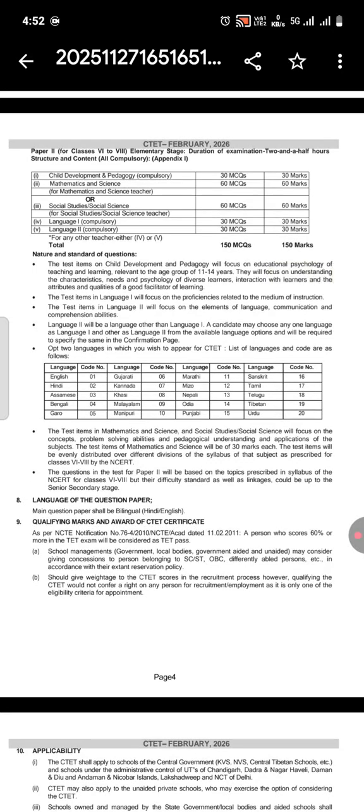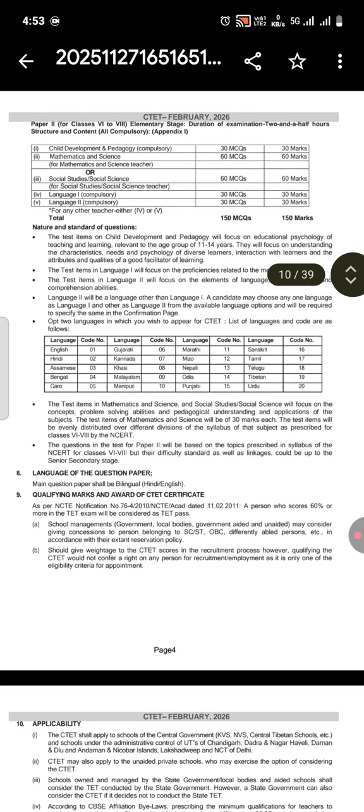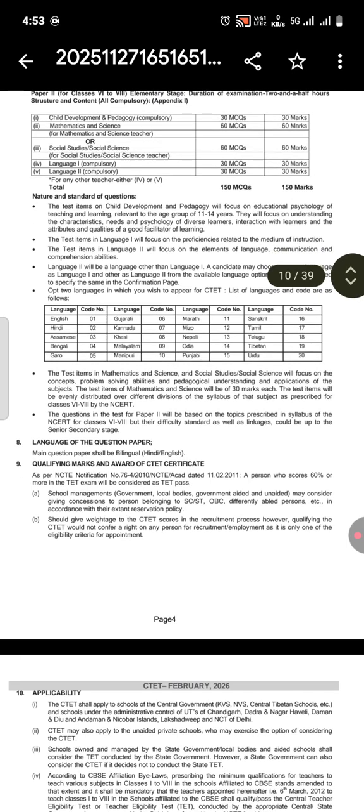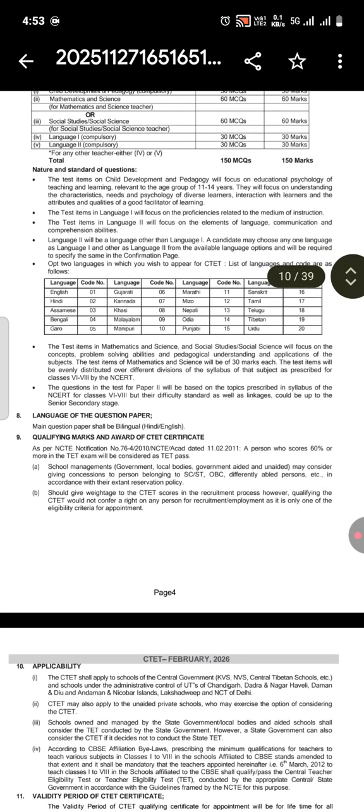Child development and pedagogy, that is compulsory, 30 MCQs of 30 marks. Mathematics and science, 60 MCQs of 60 marks. Or you can have social studies or social science, 60 MCQs of 60 marks. Language 1, that is compulsory, 30 questions, 30 marks. Language 2, compulsory, 30 questions, 30 marks. Okay. So now let's see the nature and standard of questions.